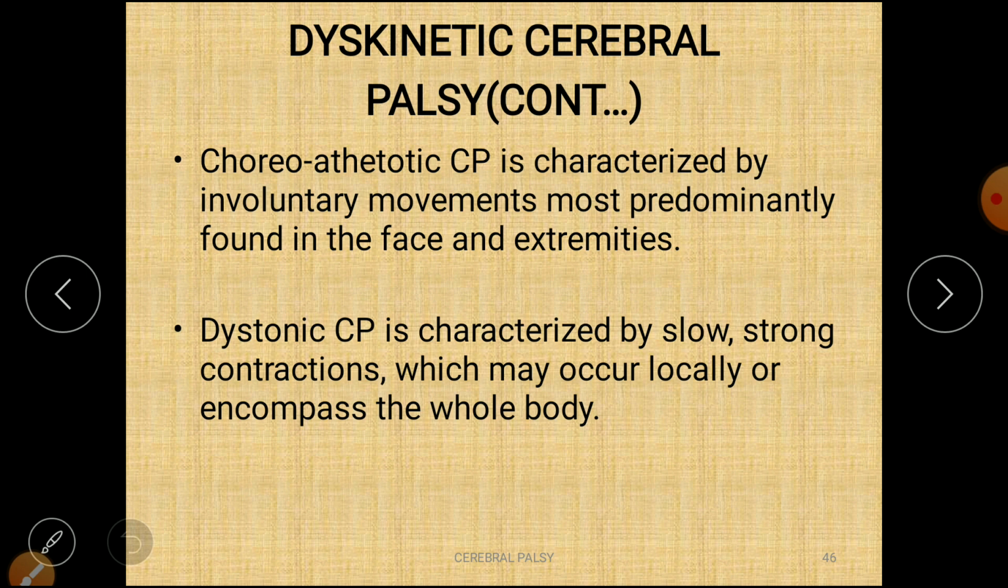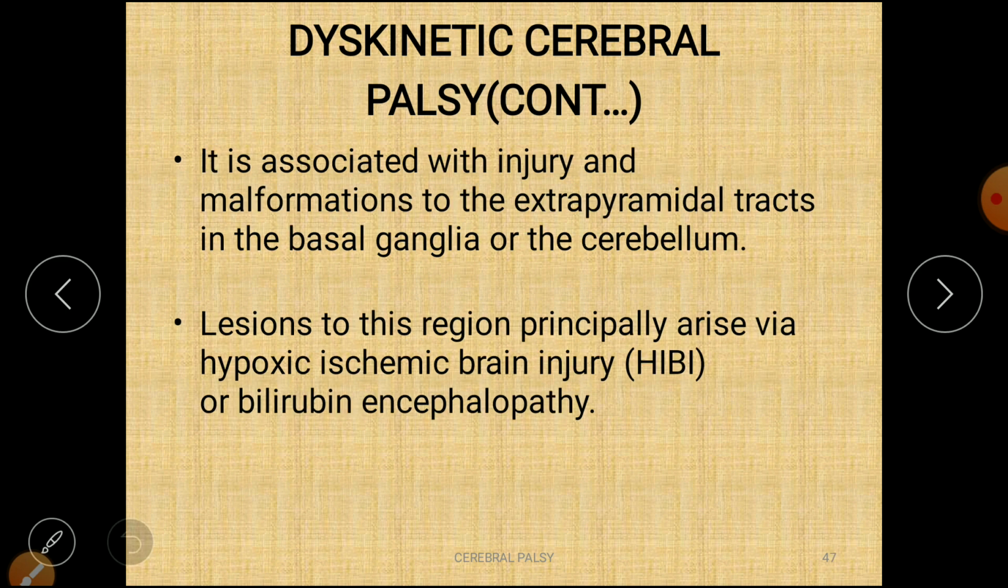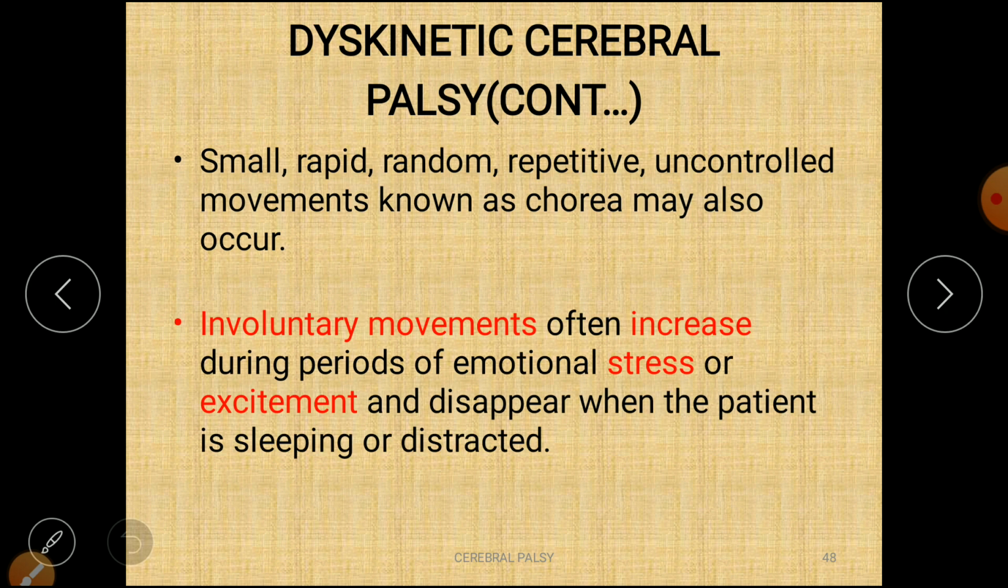And dystonic CP is characterized by slow, strong contractions which may occur locally or encompass the whole body. That is dystonic CP. It is associated with injury and malformation to the extrapyramidal tract in the basal ganglia or the cerebellum. Lesions to this region principally arise via hypoxic ischemic brain injury or bilirubin encephalopathy.